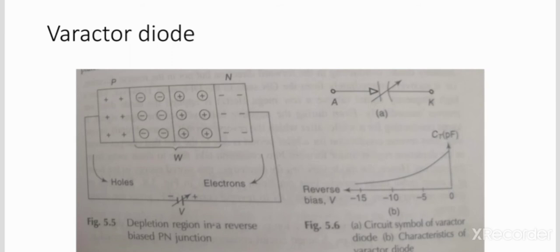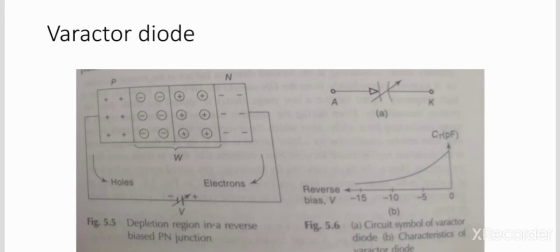So here, as the capacitance is inversely proportional to the distance between plates, it acts as a parallel plate capacitance. What will happen? As the capacitance is inversely proportional to the distance between the plates, that is CT is directly proportional to 1 by W. That means capacitance increases as the width of the depletion layer decreases. So the transition capacitance CT varies inversely with the reverse voltage. It is shown in figure B.